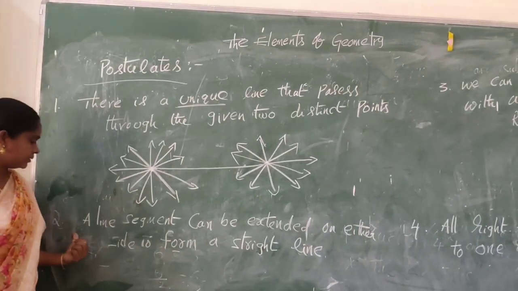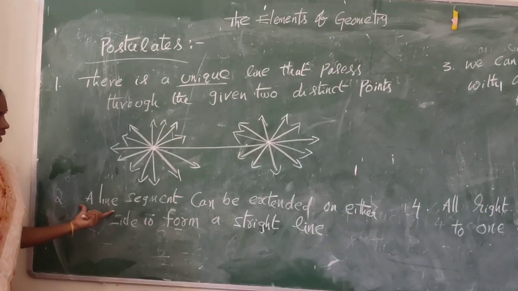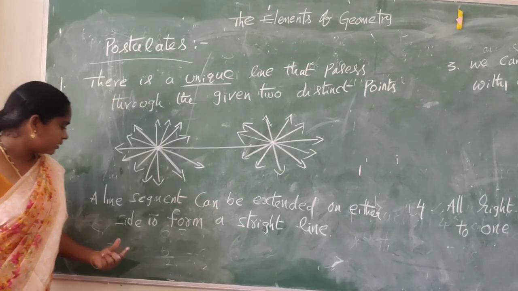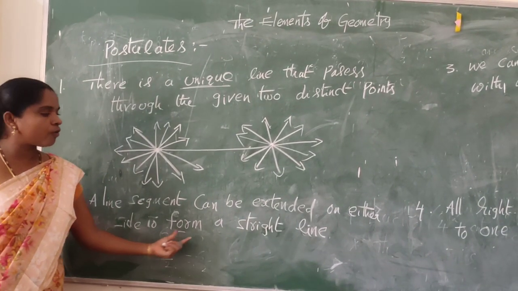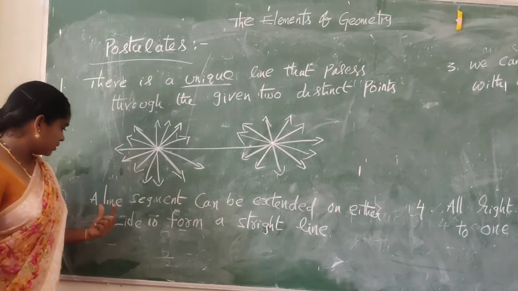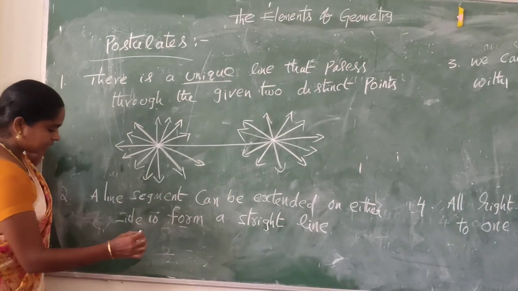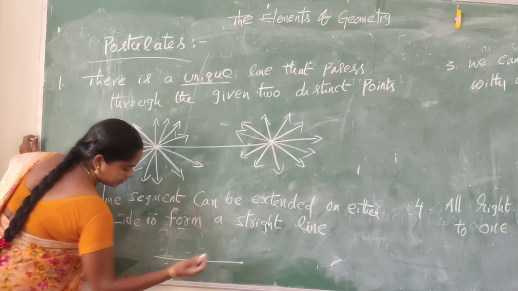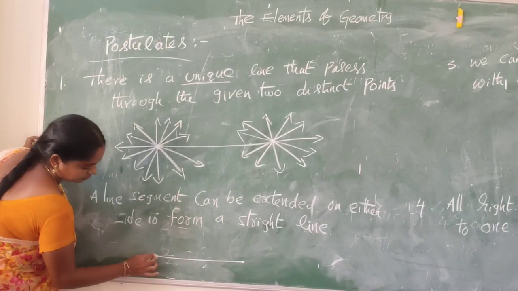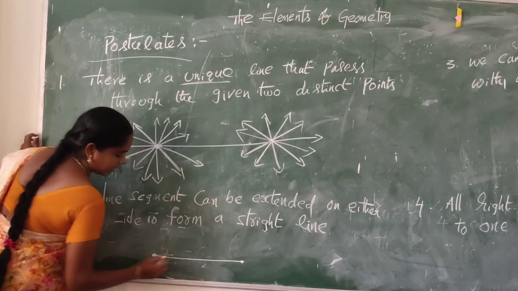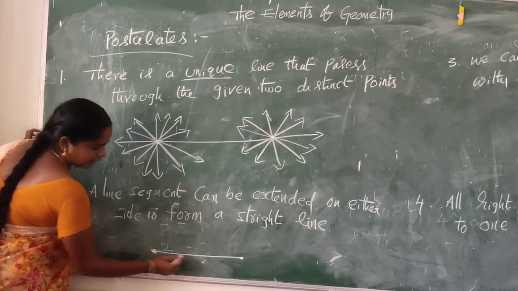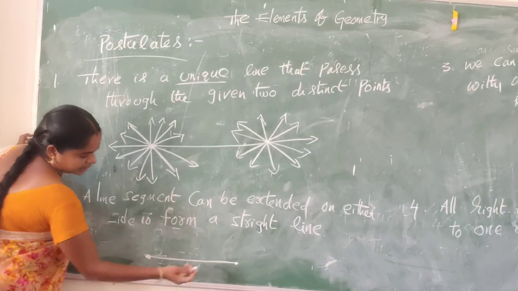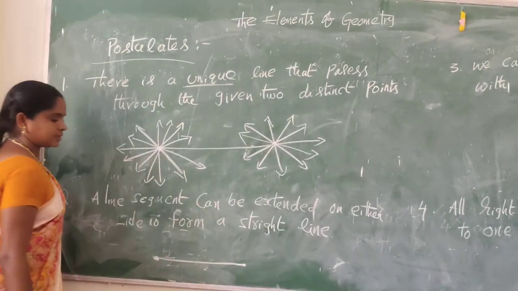Next postulate: a line segment can be extended on either side to form a straight line. Let us take a line segment. This is a line segment, with end points.